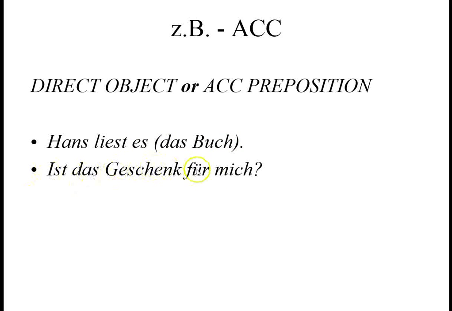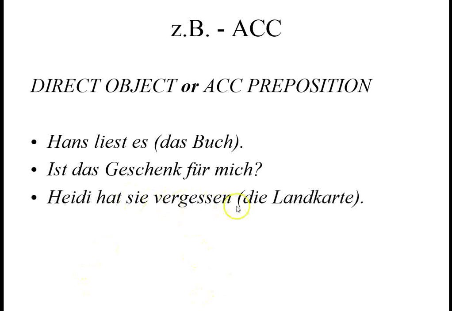Ist das Geschenk für mich? Is the present for me? Für is an accusative preposition, so you say mich. Is the present for me? Heidi hat sie vergessen. So Heidi did forget it. So sie represents the feminine it for die Landkarte. So Heidi forgot the map. She forgot it. So die, sie. On these exercises, go ahead and circle the accusative personal pronouns.